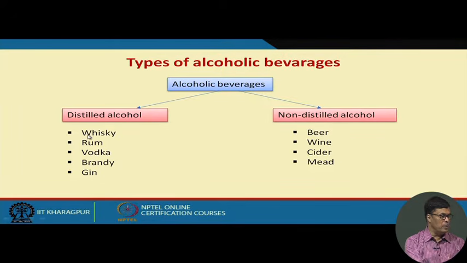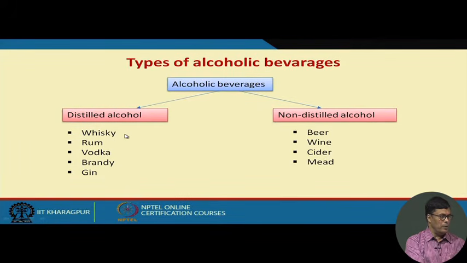Whiskey is usually produced from wheat starch, rum usually from cane molasses, and brandy usually from fruit juices. So, different distilled alcohol has different raw materials used for the production process, and different companies have different trade names.